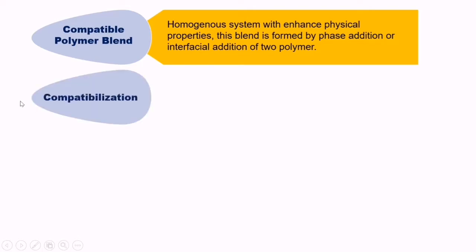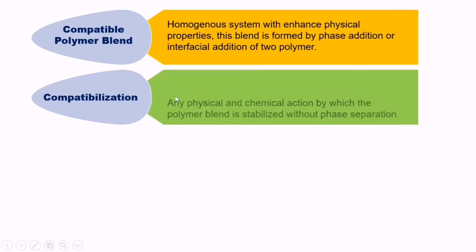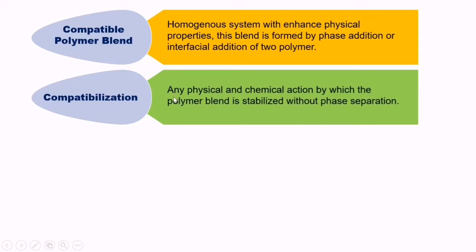Another term is compatibilization. We have already seen that the compatibilization technique is used to make an immiscible blend become a miscible blend. Compatibilization is any physical or chemical action by which the polymer blend is stabilized without phase separation.